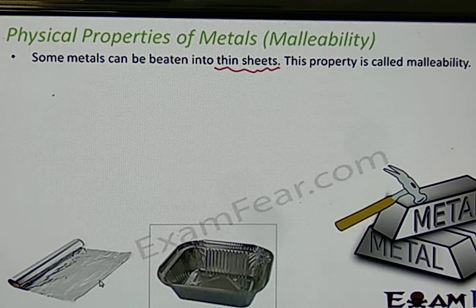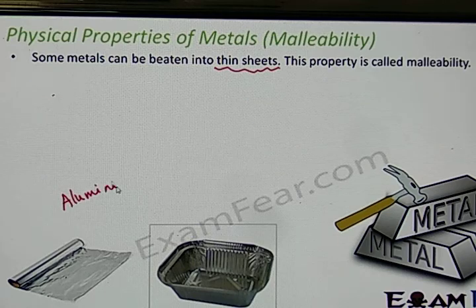As you beat it, wherever it is, it tends to become deformed in that portion. So basically, on beating, metals are able to change their shapes, because when you are continuously beating, it might change into thin sheets, and that is how it happens in the case of aluminium.